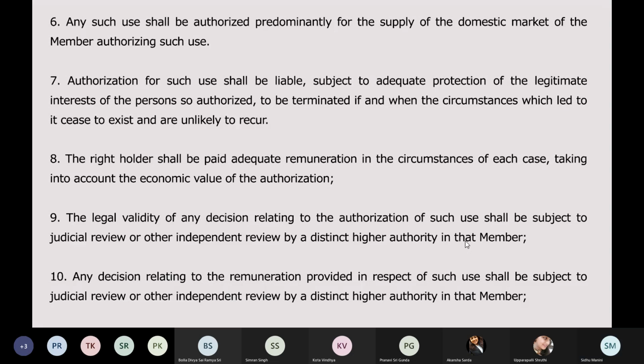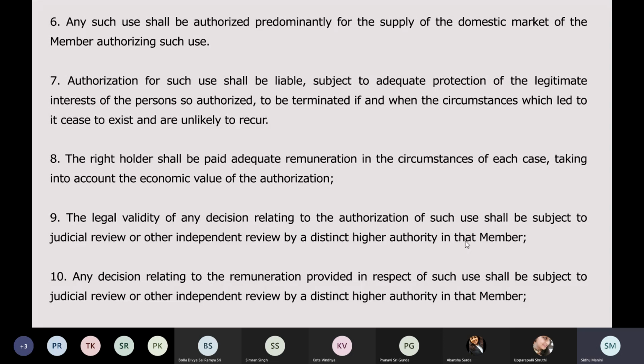Next point is, any such use shall be authorized predominantly for the supply of the domestic market of the member authorizing such use. If I am obtaining a patent on that brain tumor drug in India, say in South India, now I have to predominantly supply that product in the area where I have obtained the patent.